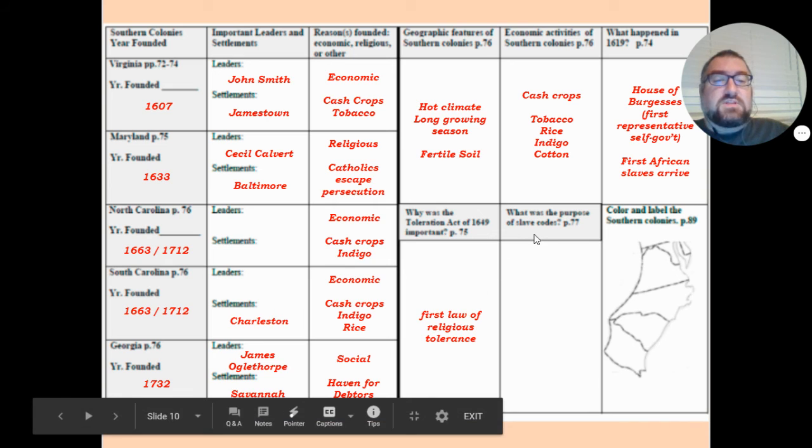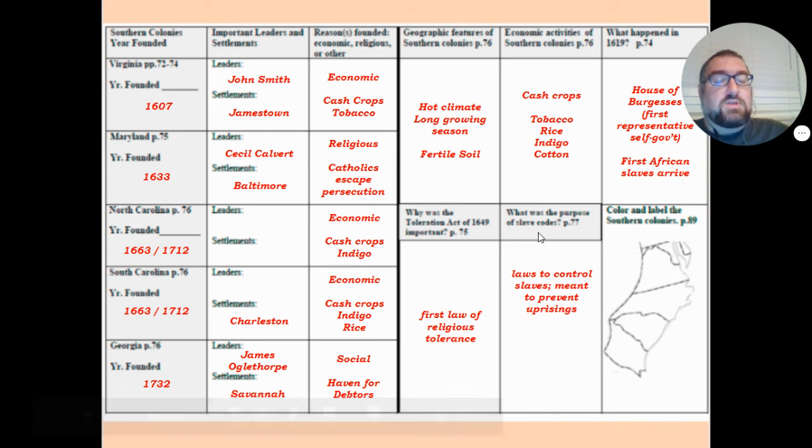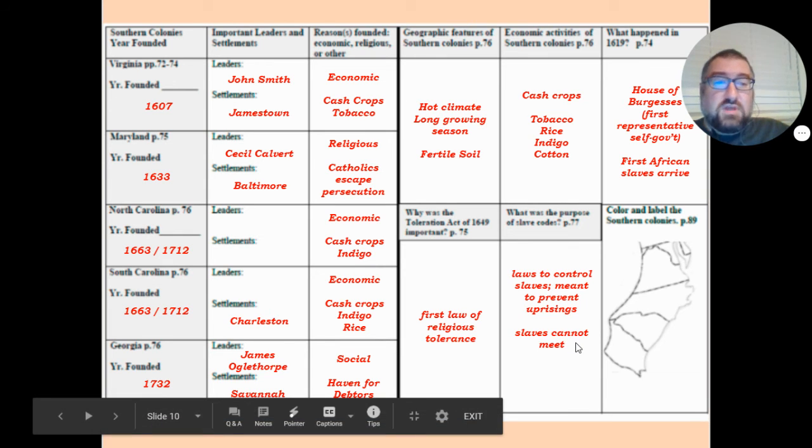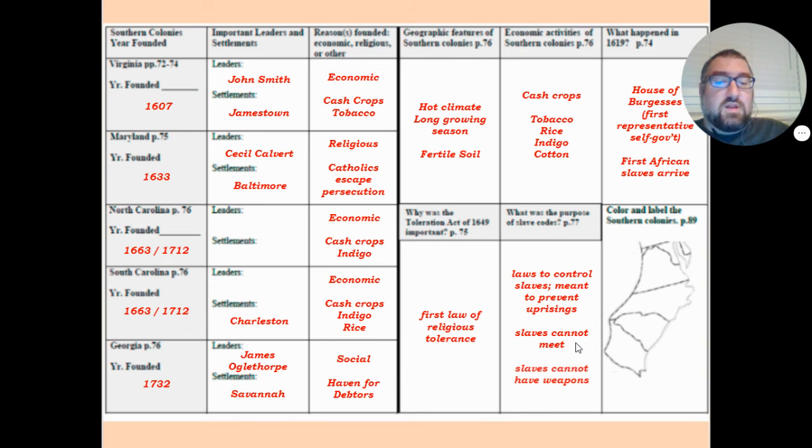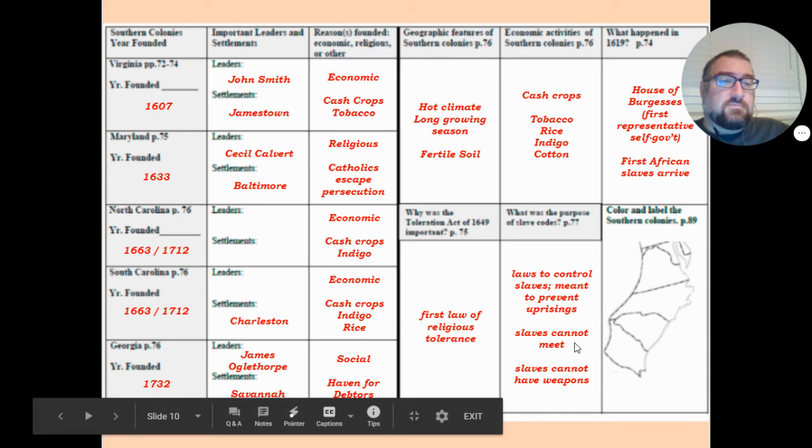So, once again, some of the best of what America has to offer, and also some of the worst, because what was the purpose of slave codes? Well, slave codes were laws meant to control slaves. The point was to try and prevent slave uprisings. So to keep that from happening, slaves were not allowed to meet with each other, and slaves were not allowed to have weapons.